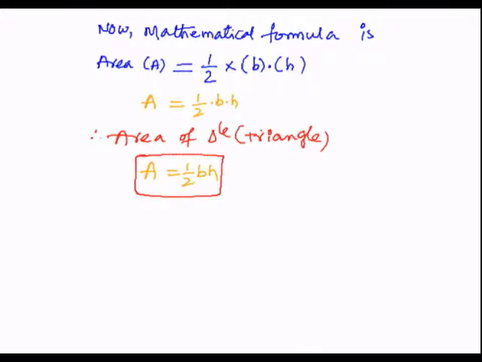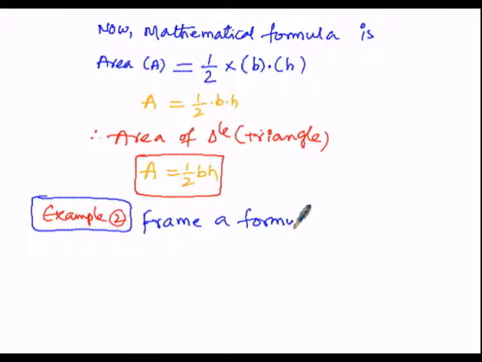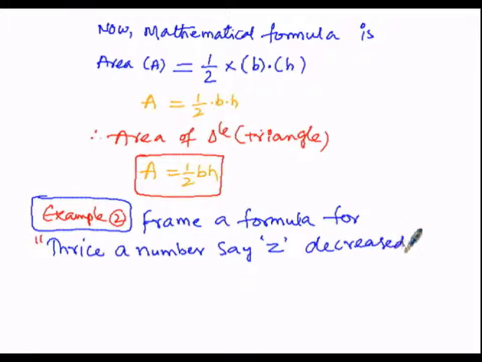Then now example number 2. Frame a formula for the condition: thrice a number say z decreased by 10 and divided by 7 results 52.